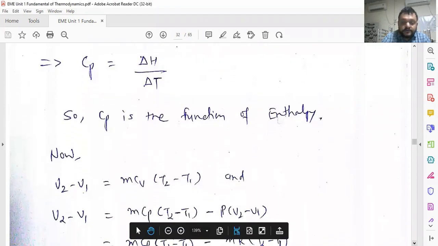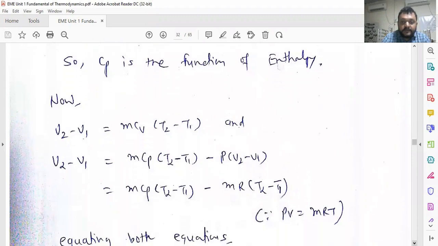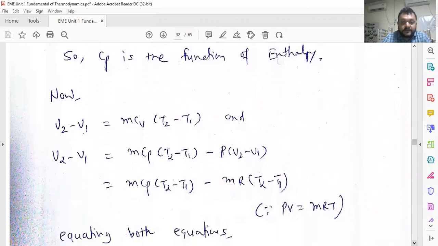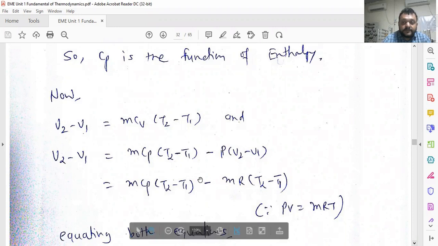So U2 minus U1 is equal to mCv T2 minus T1, as specific heat capacity at constant volume is a function of internal energy.